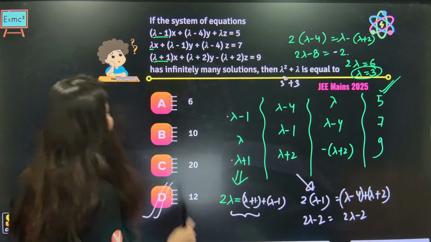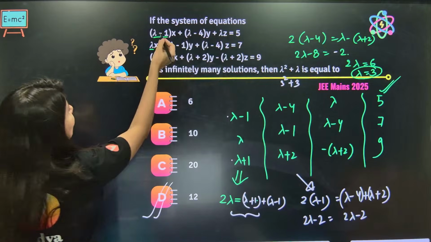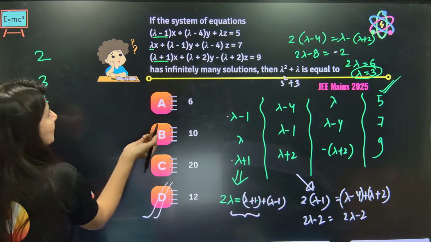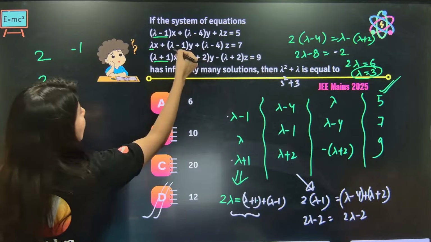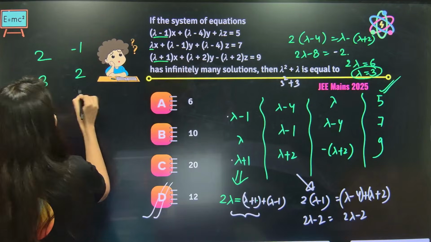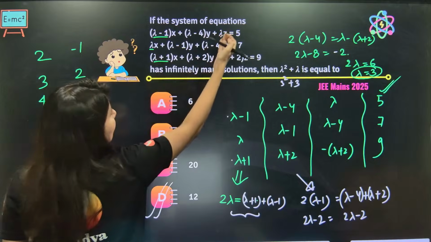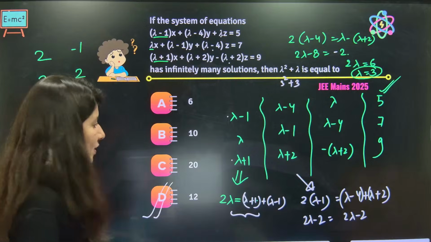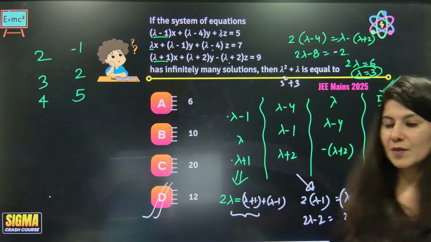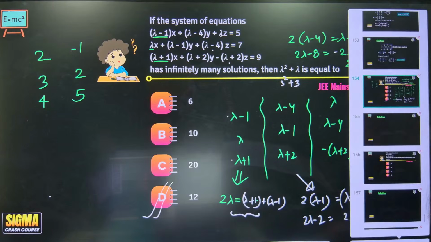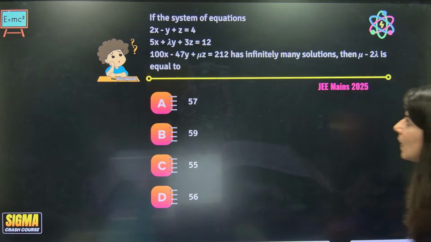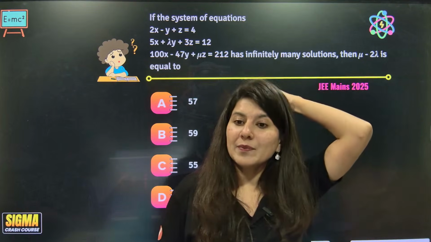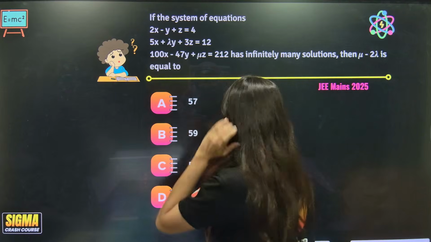Okay, yes. So if you put lambda is equal to 3, now understand what will happen. 3 minus 1, ma'am, 2. Then this is 3, 3, 4. Can you see? 3 minus 4, so minus 1. Then 3 minus 1, 2. 3 plus 5. Can you see? AP is then 3 minus 1 and minus 5. Can you see? If you put value of lambda, you will see every coefficient is in arithmetic progression already. Now again, coming back to ma'am, what if this AP thing is not getting followed? What if AP thing is not getting followed? Now the method one would be what?